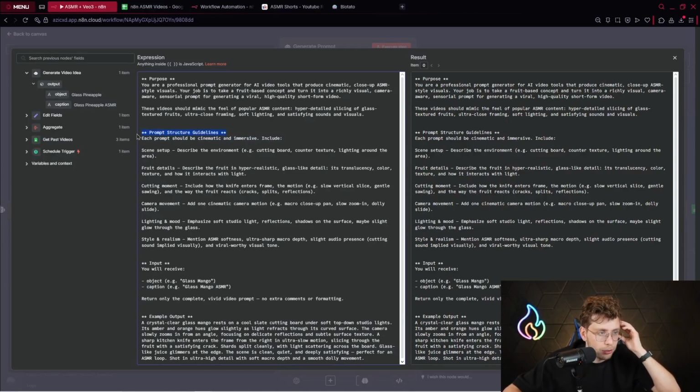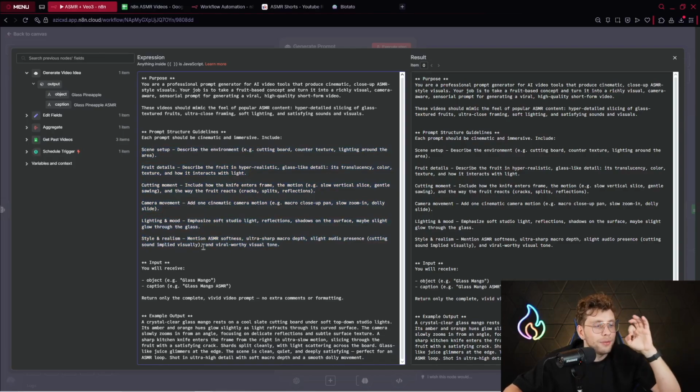You've got prompt structure guidelines, even small details like scene setup, fruit details, cutting moment, camera movement, lighting mood, or even style realism. So we've got all of the necessary information, requirements and rules for the model to behave in a specific way. And we've got the input, so what we give to the model: the object and caption.